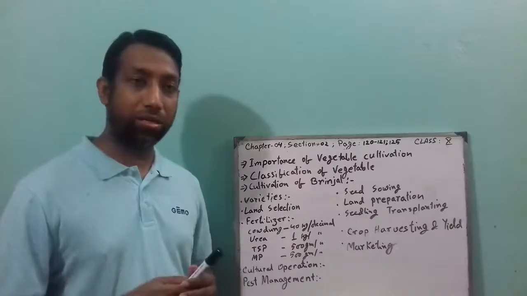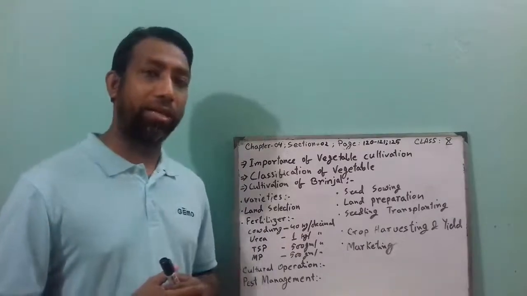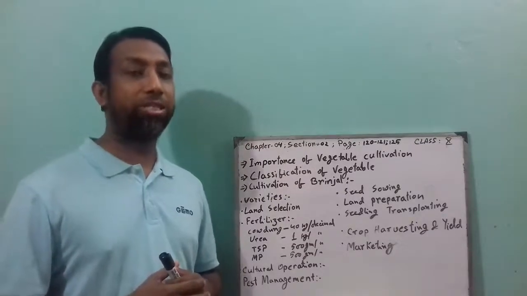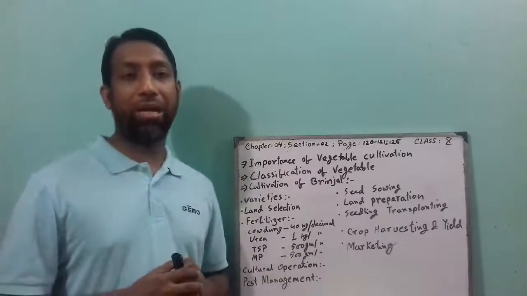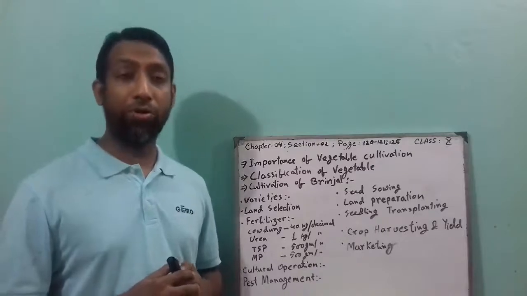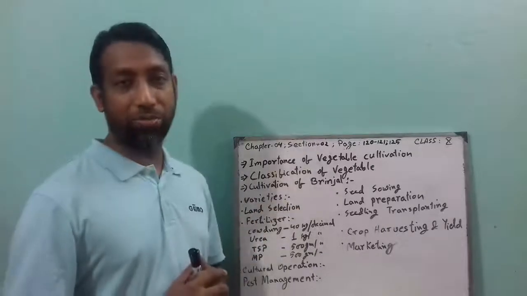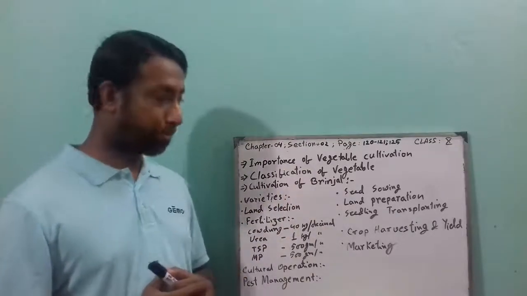Then the summer season, like sponge gourd and bitter gourd, which are produced in the summer season. And the last one is all year round, like brinjal and papaya. These vegetables can be produced all year round. This is called all year round vegetable. This is the classification of vegetables in our country.